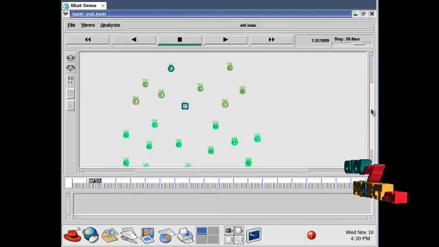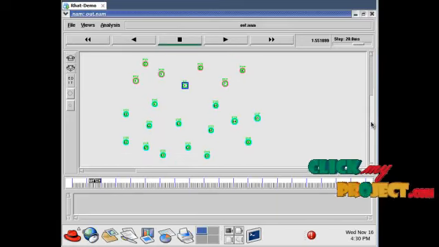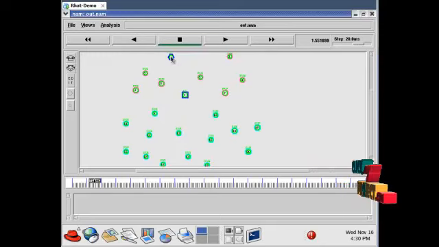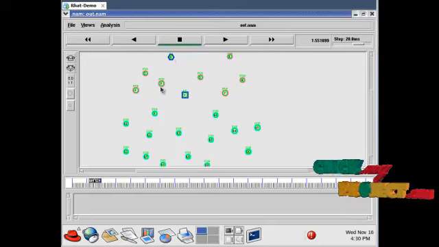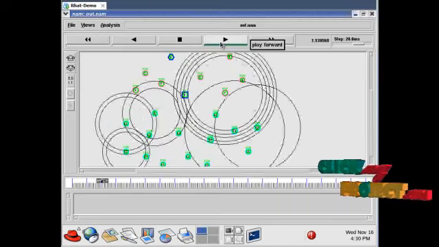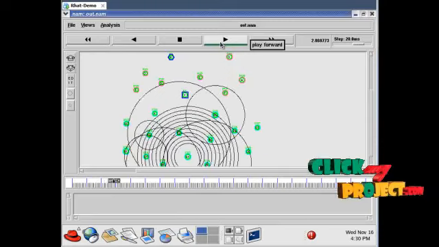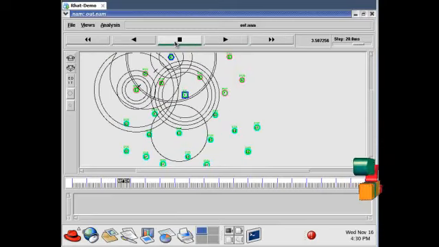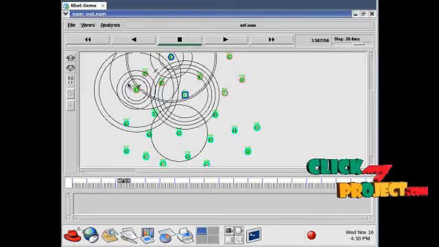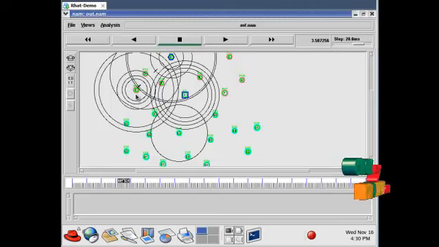Now node 8 and 0 act as base stations, and all the other nodes act as primary users as well as secondary users. So click on this play forward button. Now all the nodes, first the primary user which wants the information from the base station, collect the packet information from the base station.